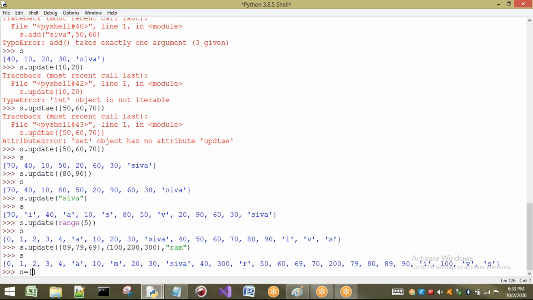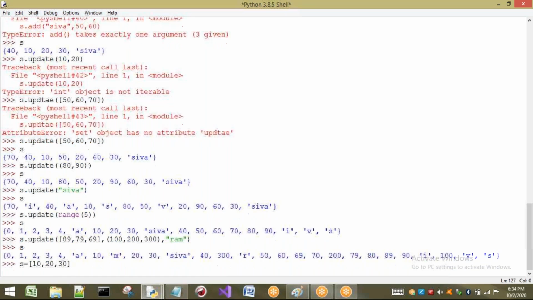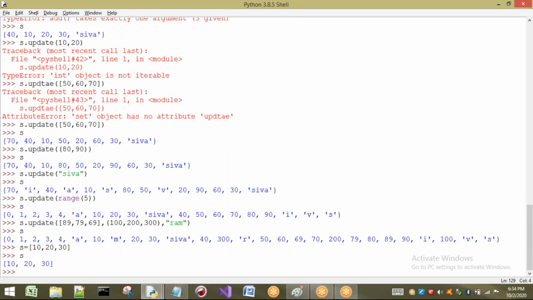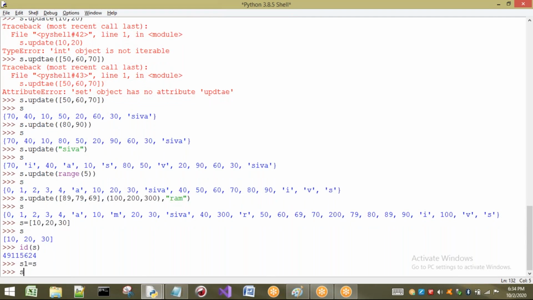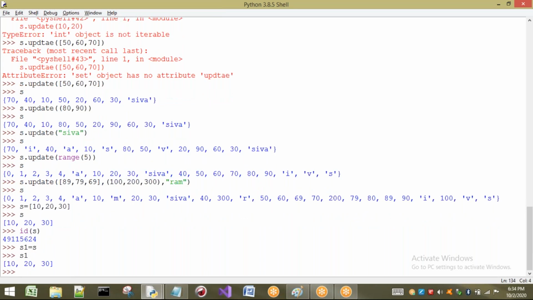S equal to, just I will take 10, 20, 30. Okay, so elements are taken. If I print S, we are going to get 10, 20, 30, and if I print ID of S also, some address is given here. Now what I will do, S1 equal to S. Now all the elements that are present in S will be present in S1 also. That means it is pointing to the same element.